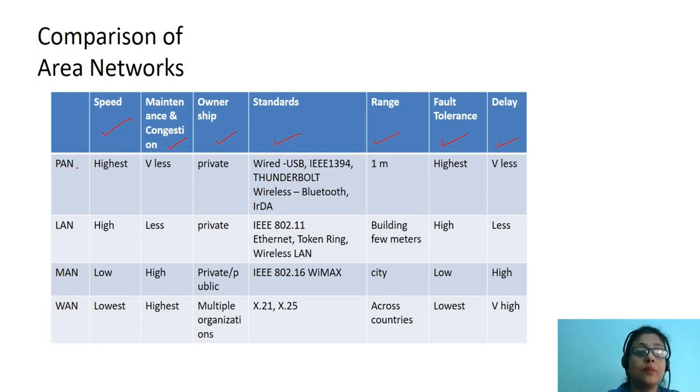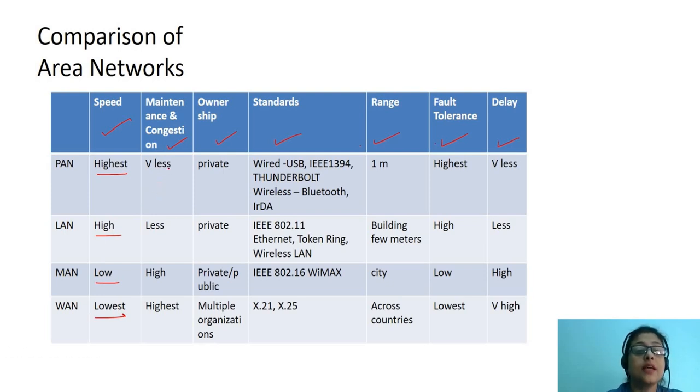Let's understand them one by one. Considering speed, PAN has the highest speed. LAN has high speed, but it is less as compared to PAN. On the other hand, speed of MAN is low and WAN has the lowest among all the networks.